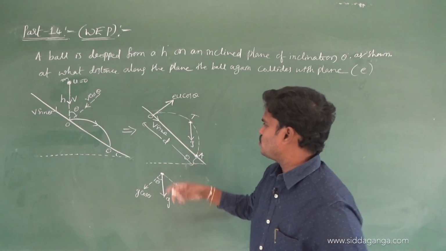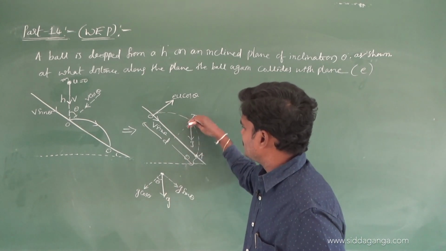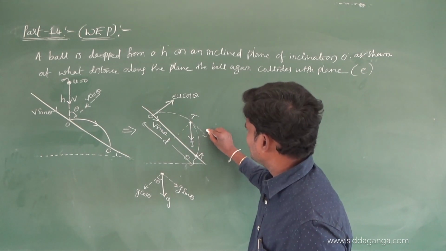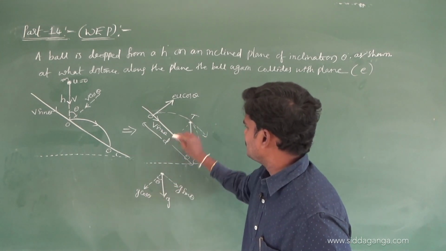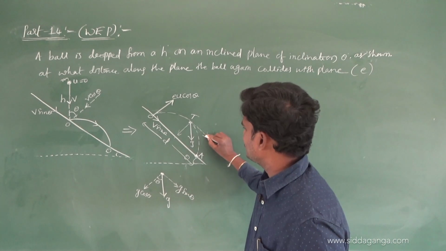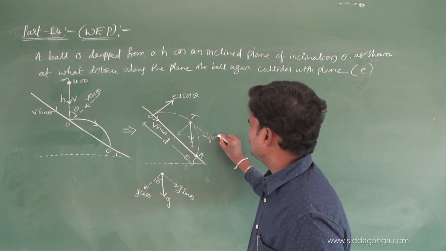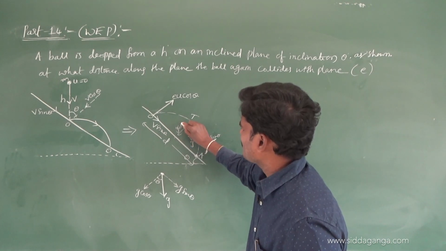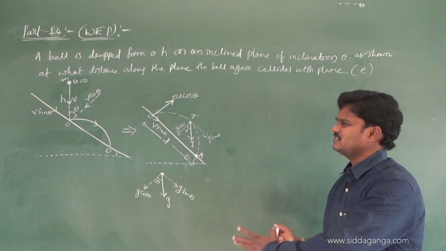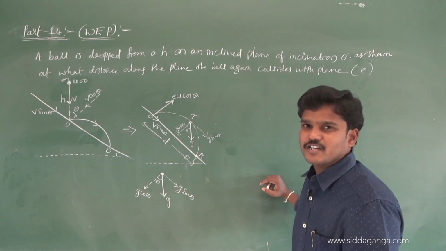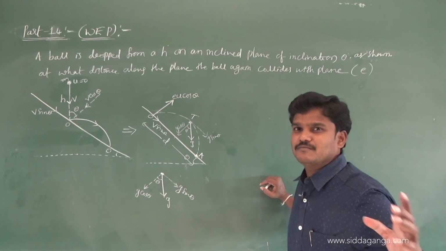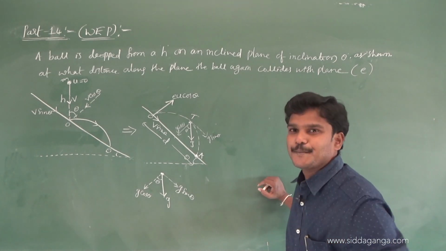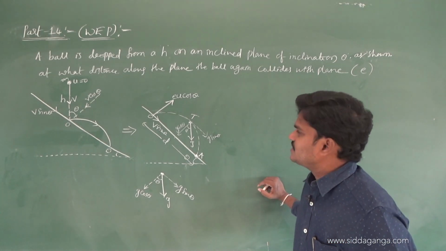g will be resolved into two components. One is perpendicular to the plane surface, and one is parallel to the plane surface. This is g cos theta. This is g sin theta, because this is the angle theta. See the complicated things. These are nothing if you are good in free body diagram concepts and if you know projectile motion on an inclined plane. g cos theta, g sin theta.